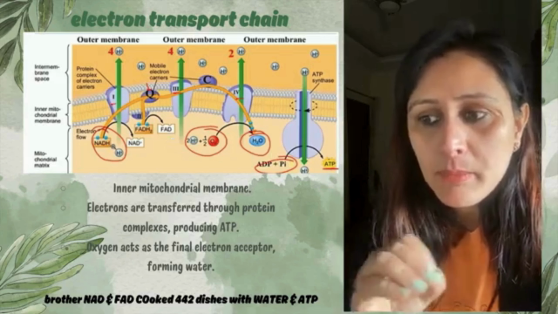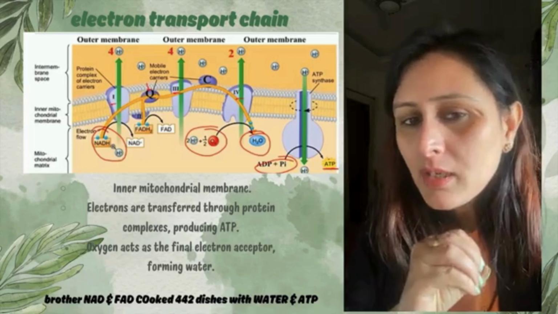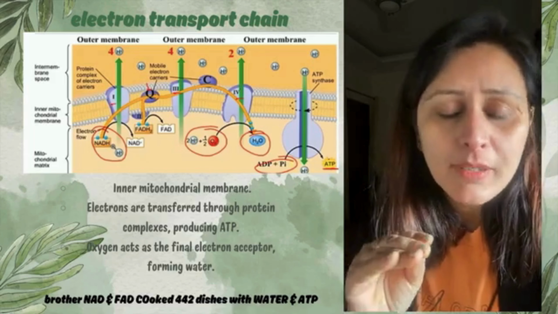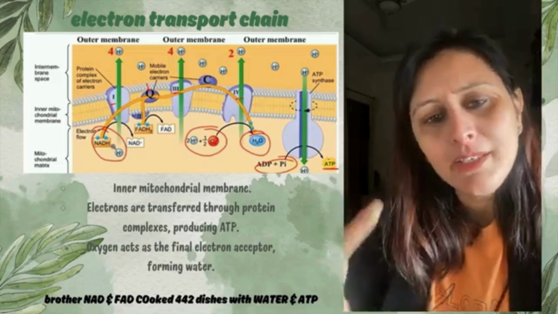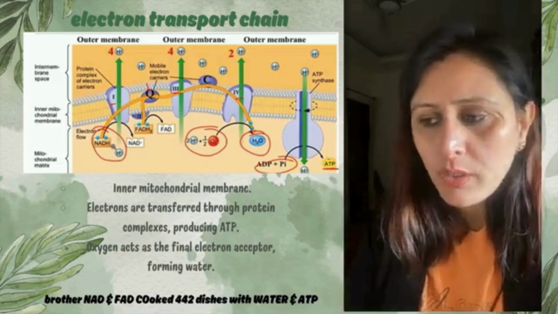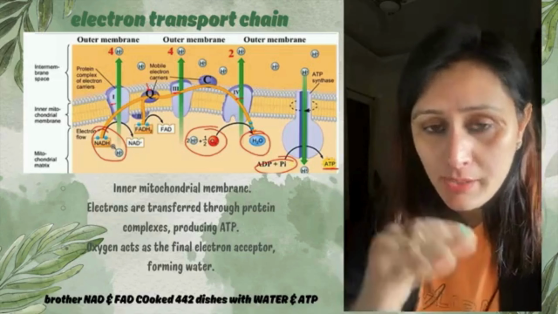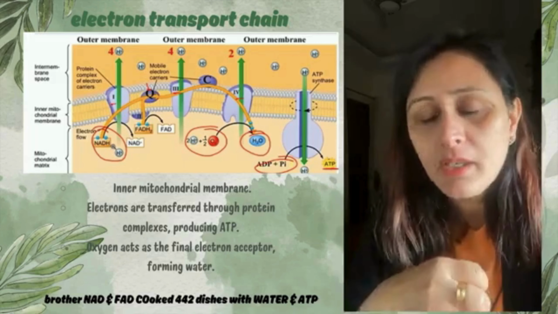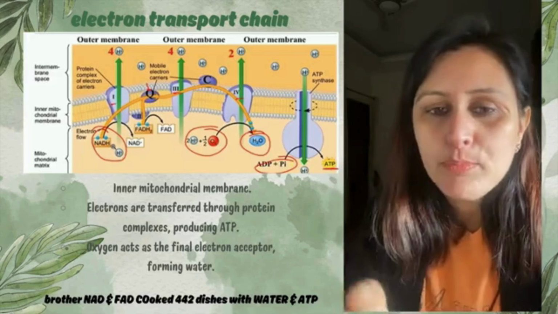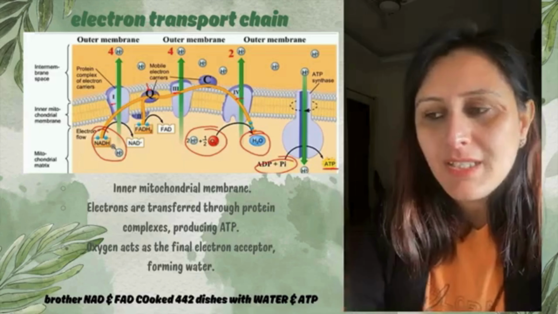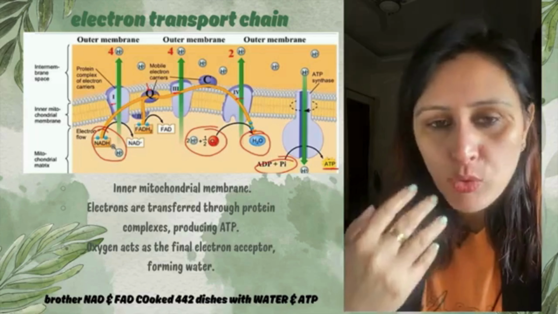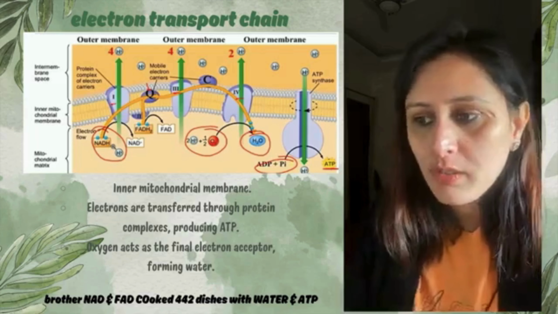Because the inner mitochondrial membrane is very selectively permeable, right? It does not just allow anything to come in and go out, right? So इसको electrons को अंदर जाने के लिए और ATPs को release होने के लिए एक transport की जरूरत होती है. So these complexes provide the transport. They are the electron carriers also, right?